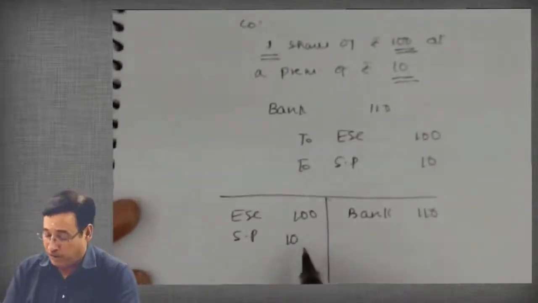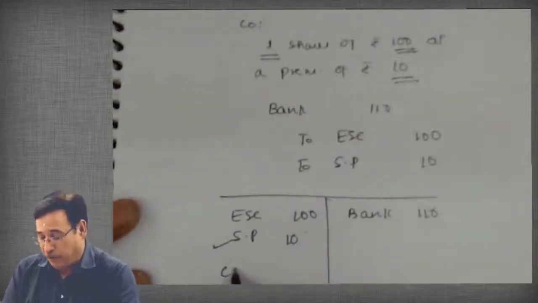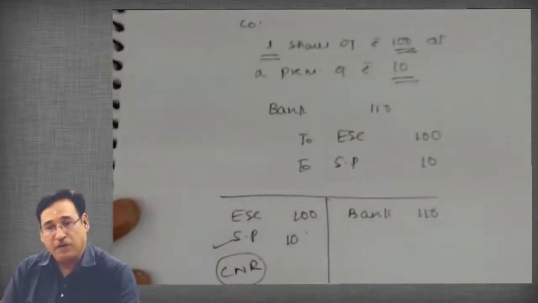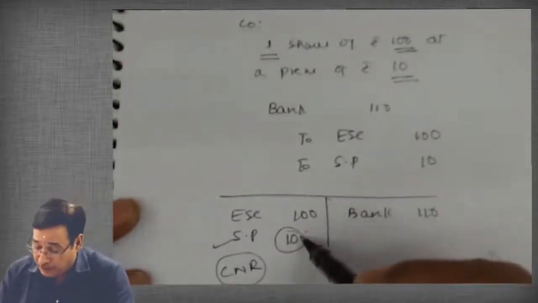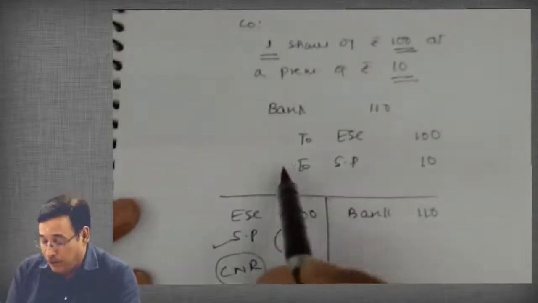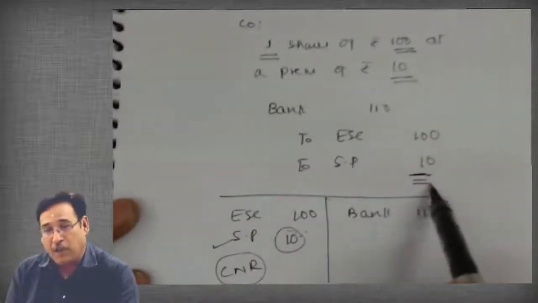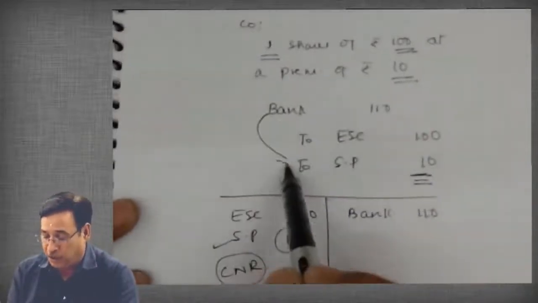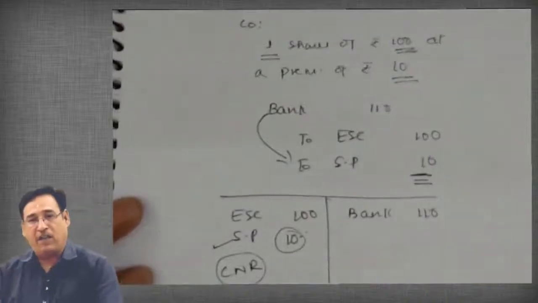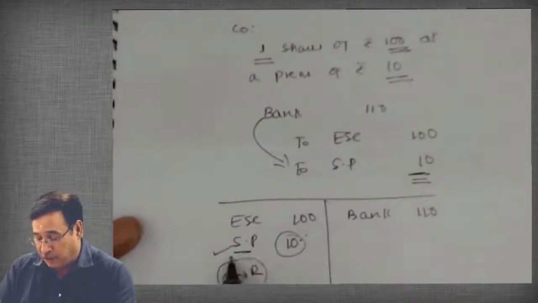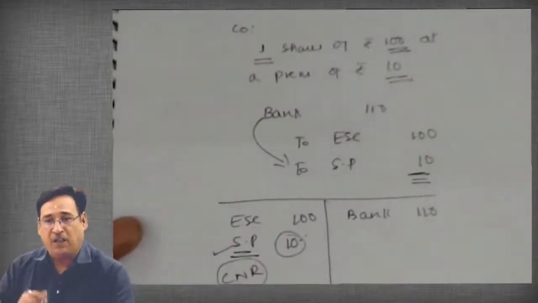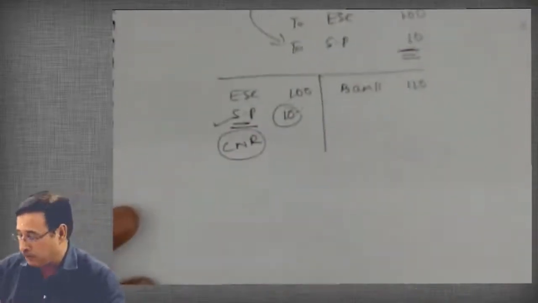Now pay attention. Security premium, we know, is a capital nature reserve. This security premium has been realized in cash, because it is getting generated on account of extra cash which the company is receiving. So we can say in this case that this security premium has been realized in cash.